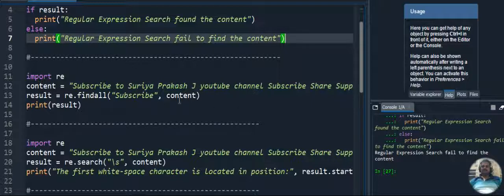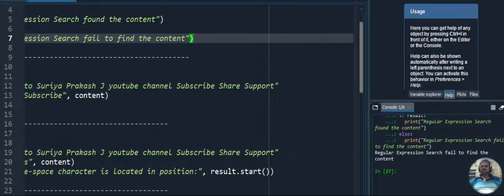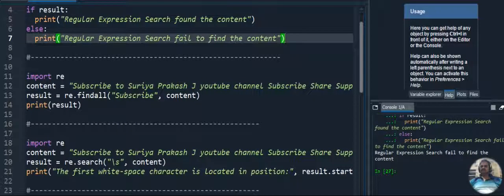Okay, so here what I am doing is making the regular expression import re. Every time I am importing here for understanding purpose. In your program you can import a single time and execute the program. So here content equal to "subscribe to Surya Prakash J YouTube channel, subscribe, share, support and subscribe." That is the content I am making.